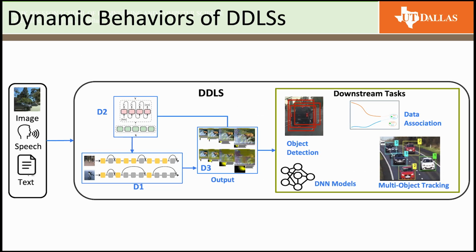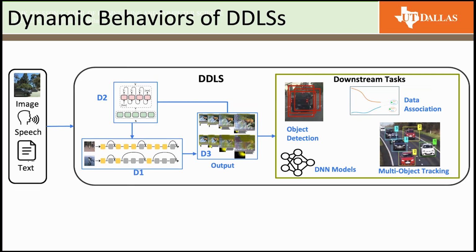To better understand efficiency vulnerabilities, we first introduce the concept of dynamic behaviors in dynamic deep learning systems. As shown here, the dynamic deep learning system adapts its computations to inputs such as images, speech, or text that are processed. This adaptability spans three dimensions: D1, variant computations per inference; D2, variant number of inference iterations per input; D3, variant number of outputs sent to the downstream modules.